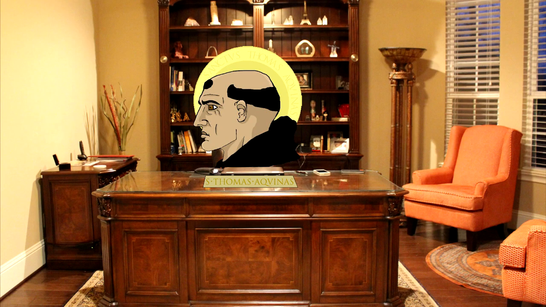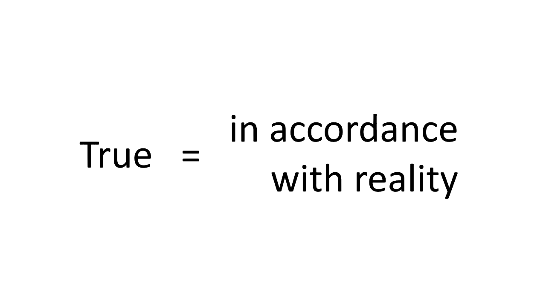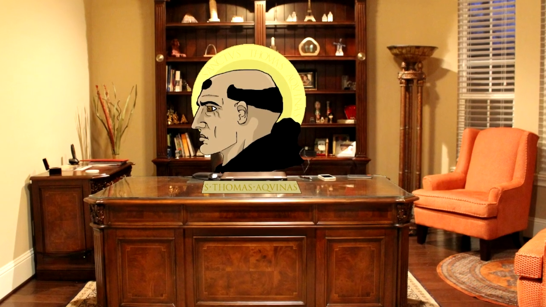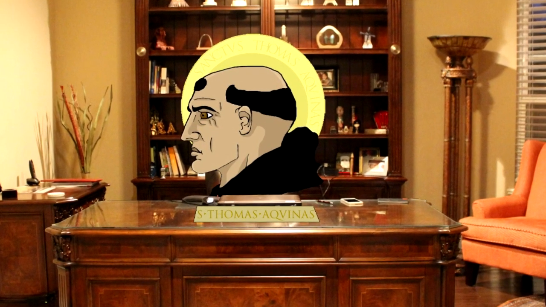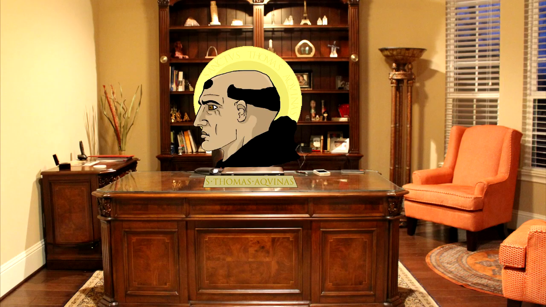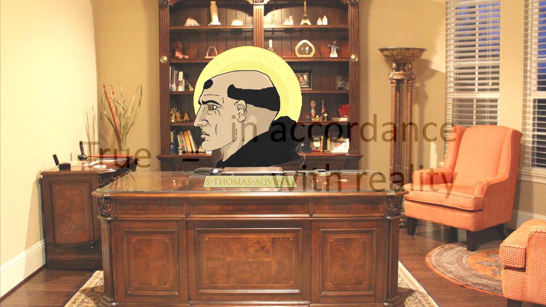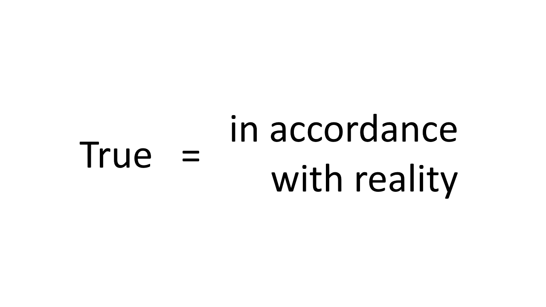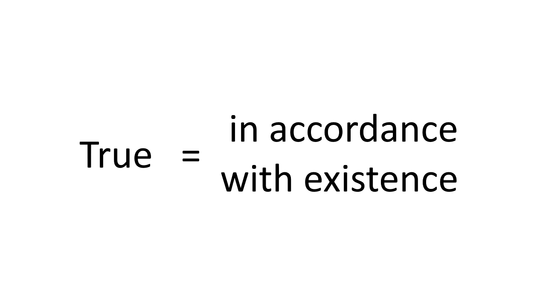First, let's consider what true and false mean. You would certainly agree that true means in accordance with objective reality. Therefore, whatever is in accordance with reality is considered true. However, we discussed previously in this chapter that objective reality is no different from existence itself. Existence is objective, because it can't be denied. Therefore, we can confidently say that true, meant as in accordance with reality, means in accordance with existence.